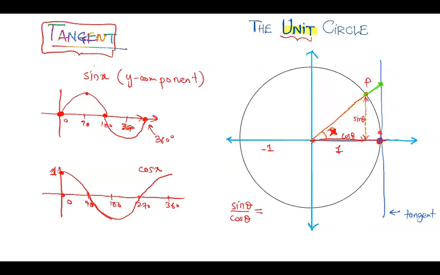So what is this line, by the way? This length of the line? We don't know anything about this line, so let's call it T for now. I will call this T. So the line corresponding to sine theta is T, right?